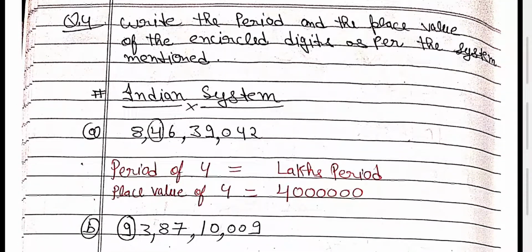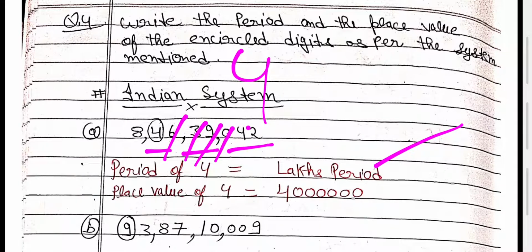Now come to question number 4. Write the period and the place value of the encircled digit. You have to write the period and place value. Okay, it is 1 period, it is 1000, and it is lakh period. You put here lakh period. And for the place value, write first 4 here. Okay, and how many digits are there? 1 2 3 4 5 6.